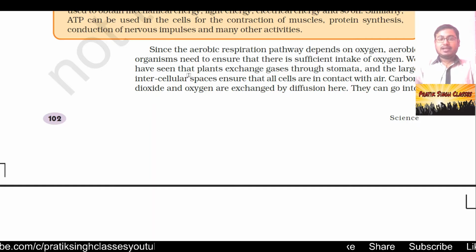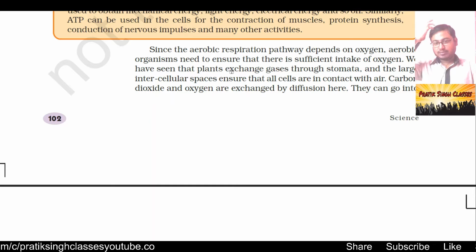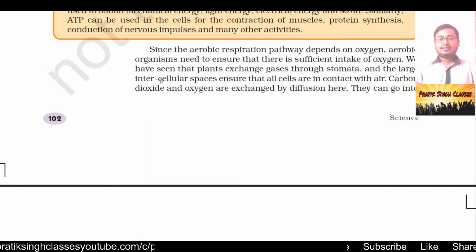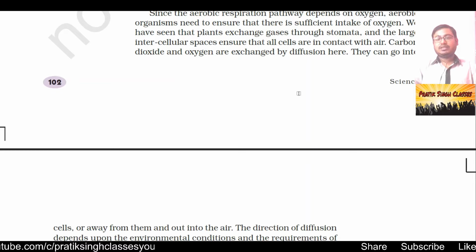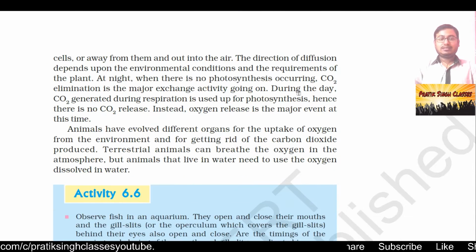We have seen that plants exchange gases through stomata, and large intercellular space ensure that all cells are in contact with air. Carbon dioxide and oxygen are exchanged by diffusion here. They can go into cells or away from them and out in the air. So these things happen all the time.